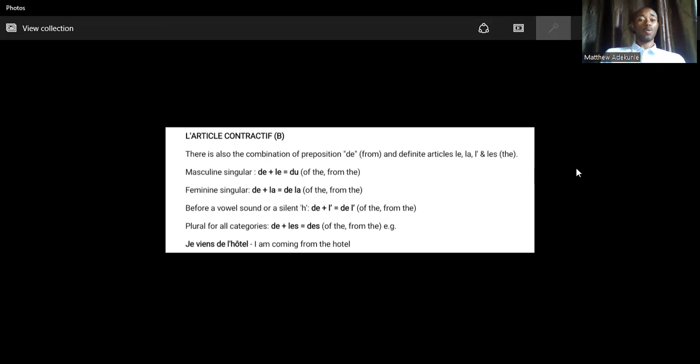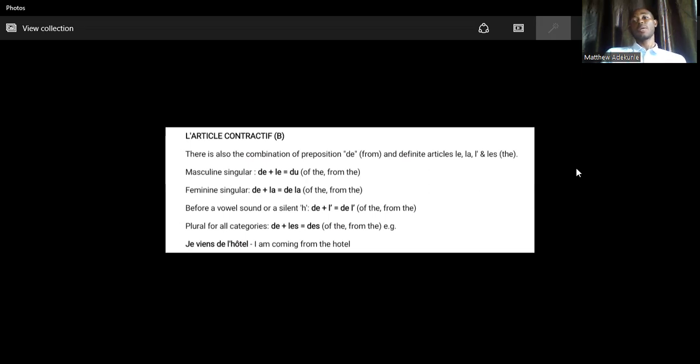Then before a vowel sound or silent H, de plus l' becomes de l'. So we join it together, de plus l', de l'. Then for the plural of all the categories, de and les will give you des, all right? De and les will give you des. So you cannot say de les.